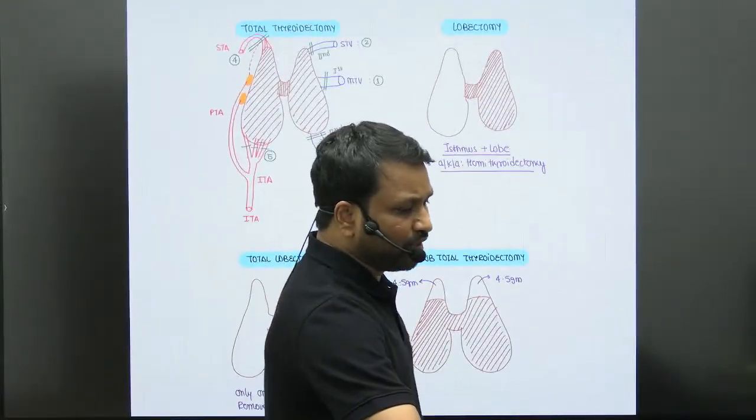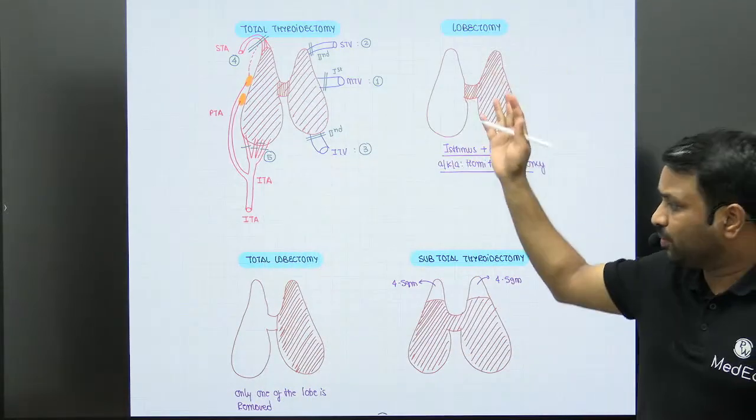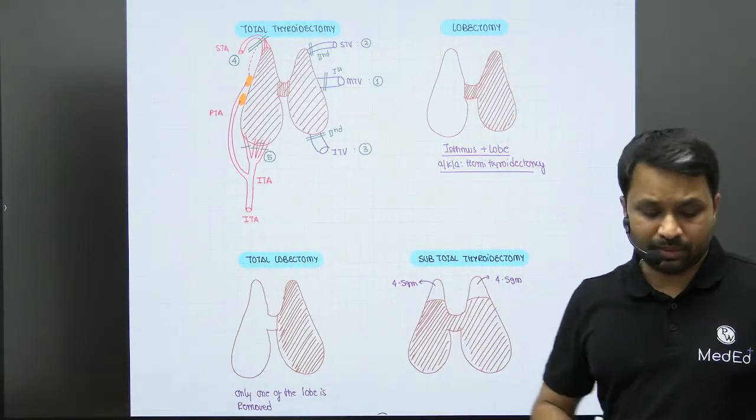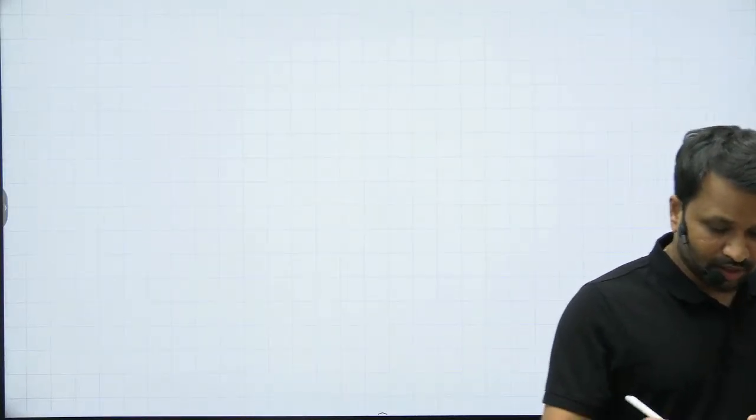So now we have 4 surgeries that we have already understood: the total thyroidectomy, the lobectomy, the total lobectomy, and the subtotal thyroidectomy. Is there any more modification? Yes. We have something called the Hartley-Dunhill procedure.